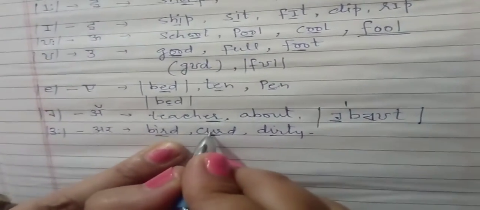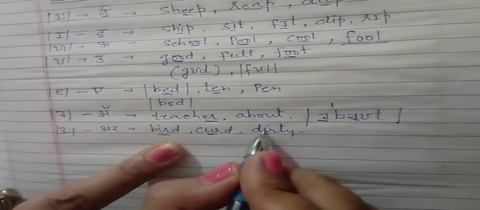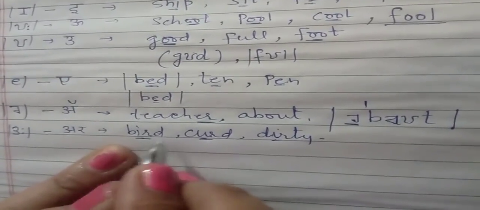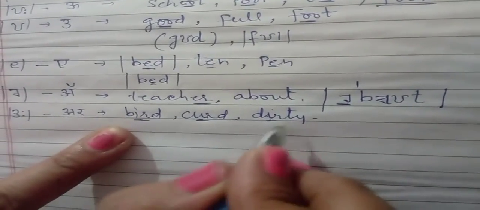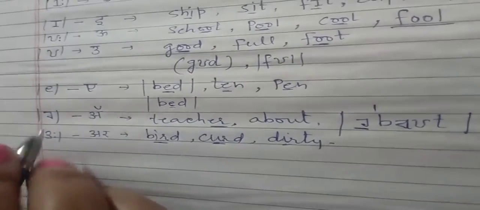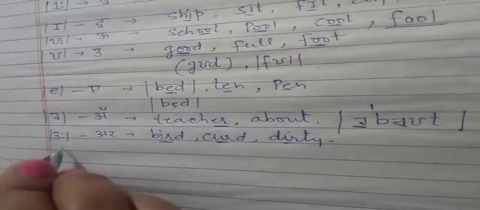This is the vowel r, and here is the vowel e and I and r, and here is also the sound of I and ir, bird, curd and dirty. Is it clear? And the next one is this is the vowel, and in Hindi this will take the symbol of a. This is the full-fledged a. Is it clear? We take this one.